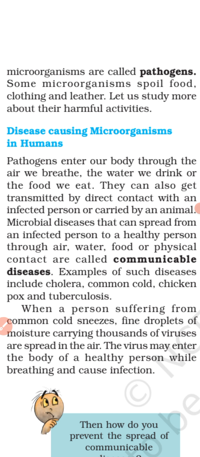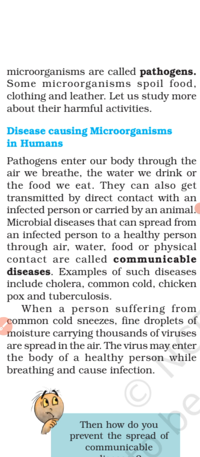So the first section is about the disease causing microorganisms in humans. These pathogens, or the disease causing microorganisms, enter our body through what? Through the air we breathe. Then it can also enter our body through the water we drink.